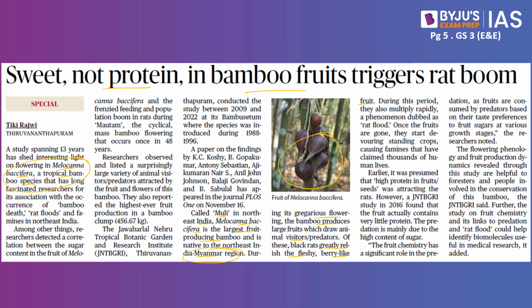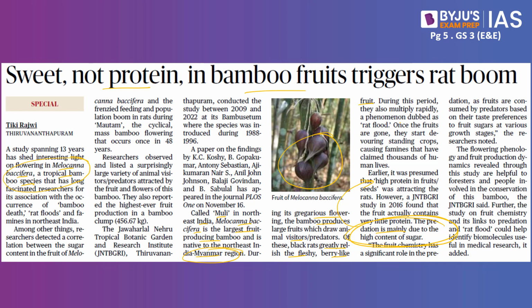Initially, it was assumed that these rats were binging on this particular fruit primarily because it was a source of protein. But a number of studies were conducted, and ultimately they went on to say that this is mainly due to the high content of sugar. It is not because of the protein as it was initially assumed.